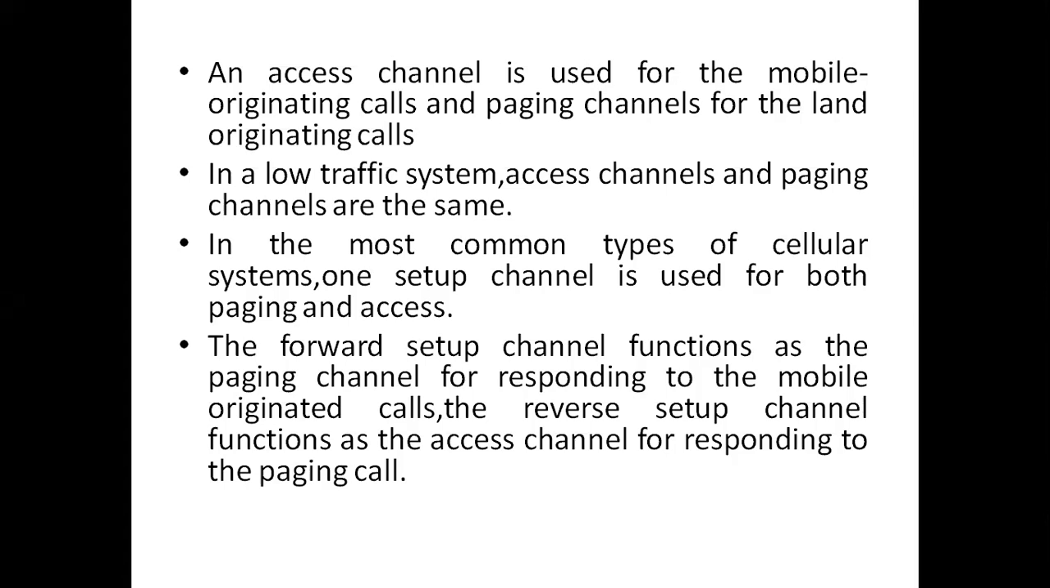In the most common types of cellular systems, in most cases, one setup channel is used for both paging and access. That means one channel can be used as a paging channel as well as an access channel. Already we know a channel consists of two frequencies. In the previous class, we observed that the first channel consists of two frequencies, one for the mobile transmitter and one for the cell site transmitter.